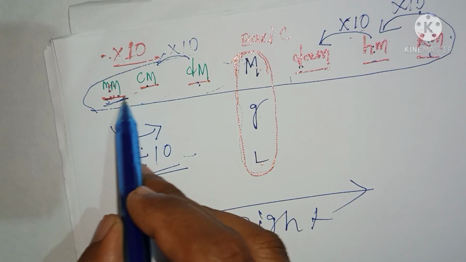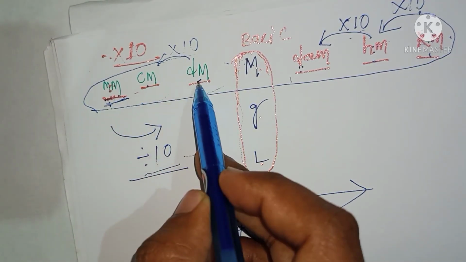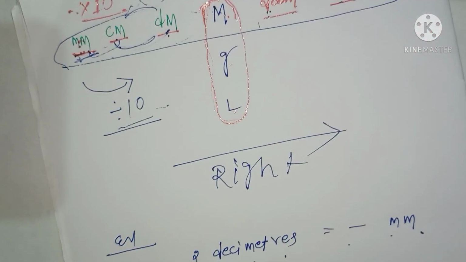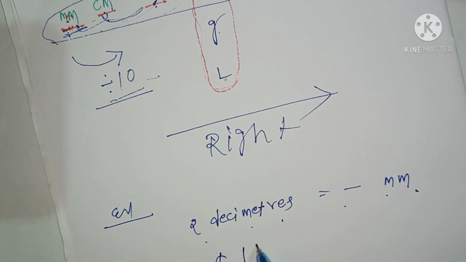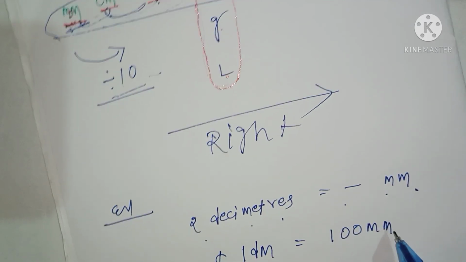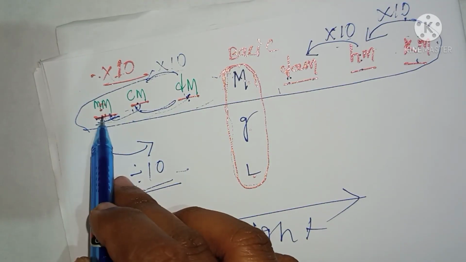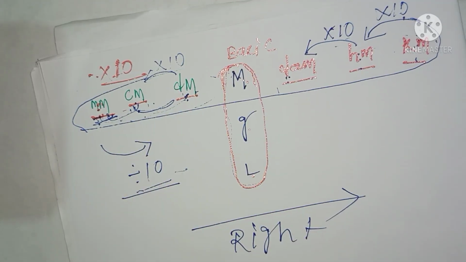This decimeter you want to convert to millimeter, so we can write 1 decimeter equal to how much millimeter. This one will be 10, again one more 10, 10 into 10 equal to 100. So we may write that 1 decimeter is equal to 100 millimeter. How am I getting this 100? Are you clear or not? From 1 decimeter we move two times, so this will be 10, again one more 10. 10 into 10 equal to 100, I am writing directly.